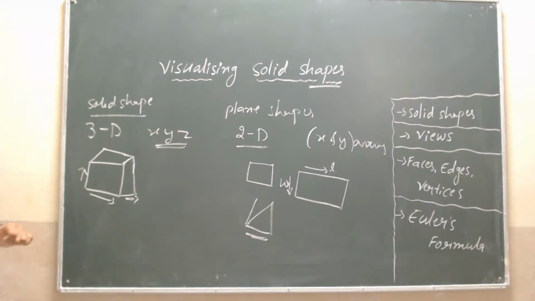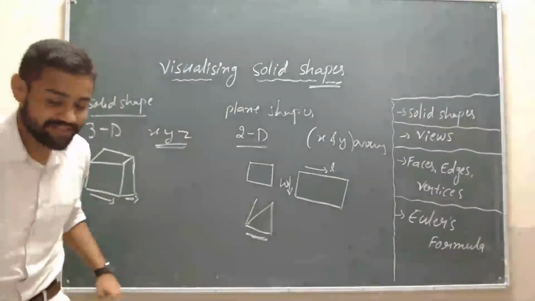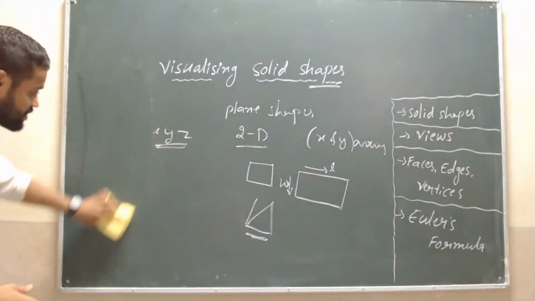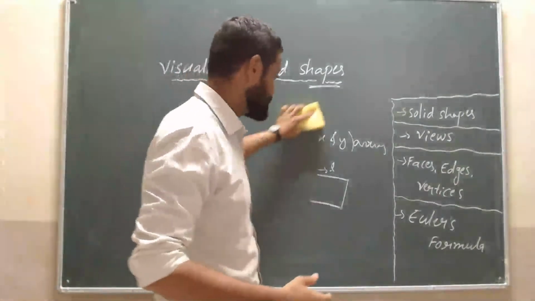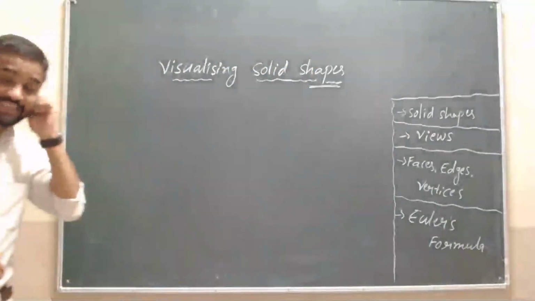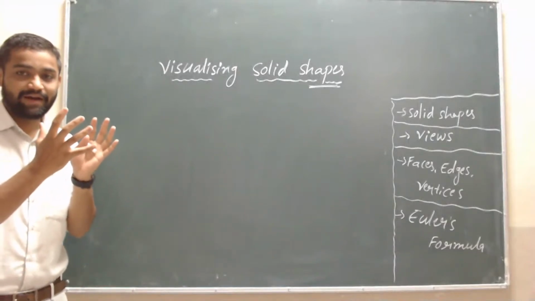Then the next point we have is views. What are the views? Like 1,000 views, 2,000 views, or 2K views, that we see on YouTube.